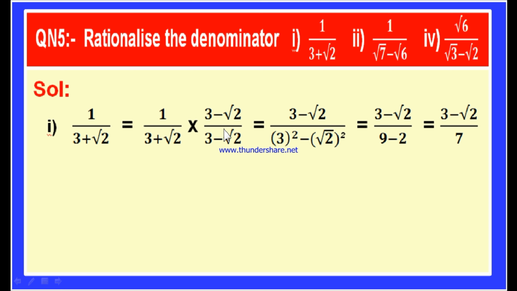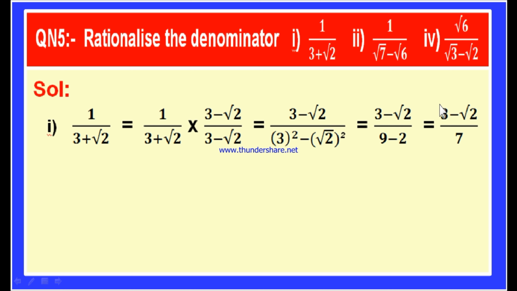Understood? Here this is the product of two fractions. The product of two fractions is the product of numerators, that is 1 into 3 minus root 2 is 3 minus root 2, and the product of denominators, 3 plus root 2 into 3 minus root 2, is 3 square minus root 2 whole square. This is equal to 3 minus root 2 divided by 3 square is 9 minus square root 2 whole square. Square root and square will be cancelled and this is 2, isn't it? Now this is 3 minus root 2 divided by 9 minus 2, which is 7.